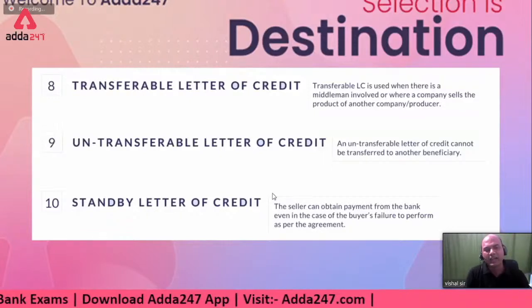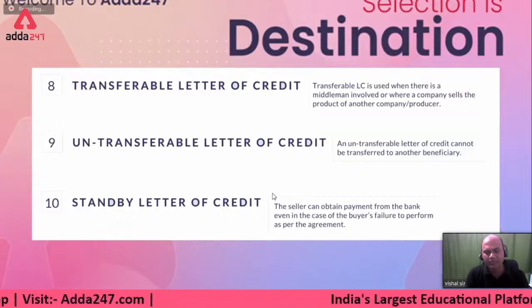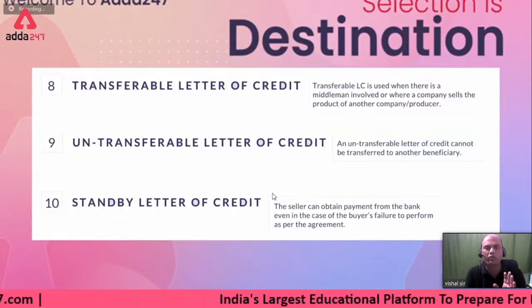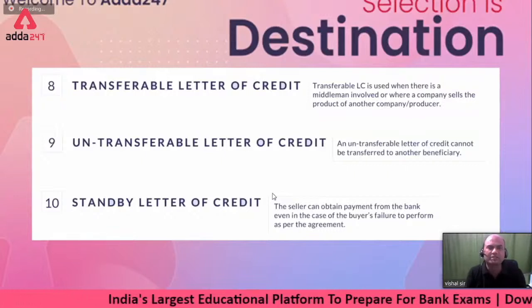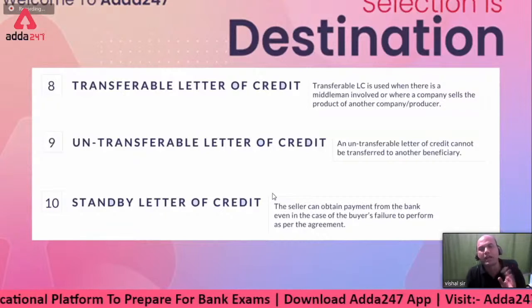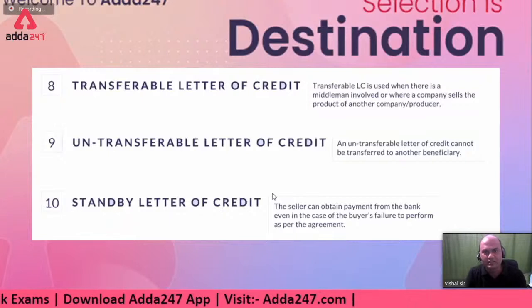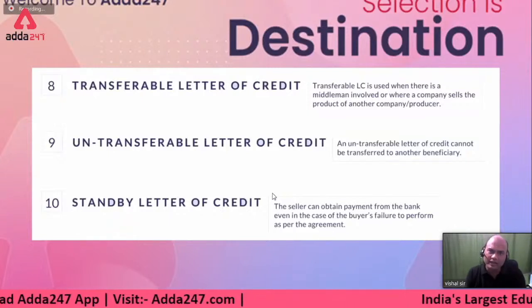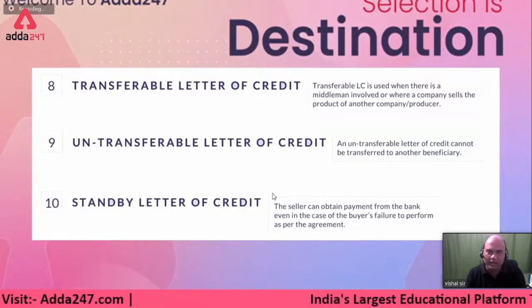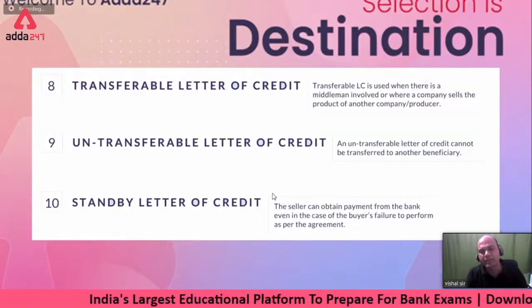Guarantee means that if the applicant doesn't pay, then the bank pays. Under a normal LC, what happens? The issuing bank takes the responsibility of payment. It means it's not on the applicant to pay, right? But in standby or guarantees, what happens? The applicant has a guarantee. The applicant is to pay, and if he doesn't pay, then this bank will pay.